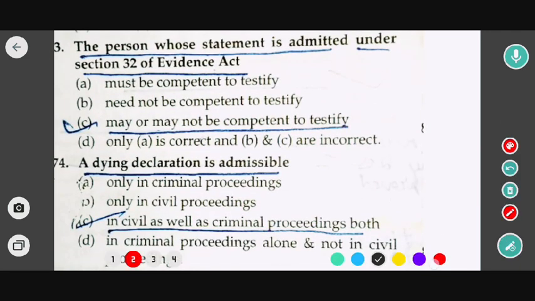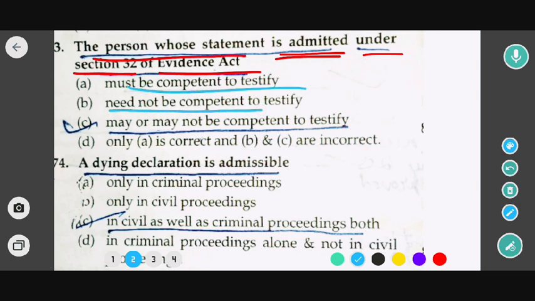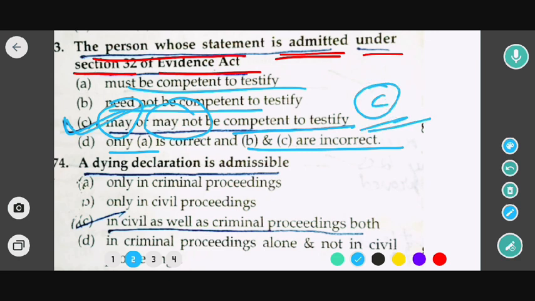Look at the next question: the person whose statement is admitted under section 32 of the Indian Evidence Act must be competent to testify; need not be competent to testify; may or may not be competent to testify. Only A is correct and B and C are incorrect. So in this case, option C would be the correct answer.